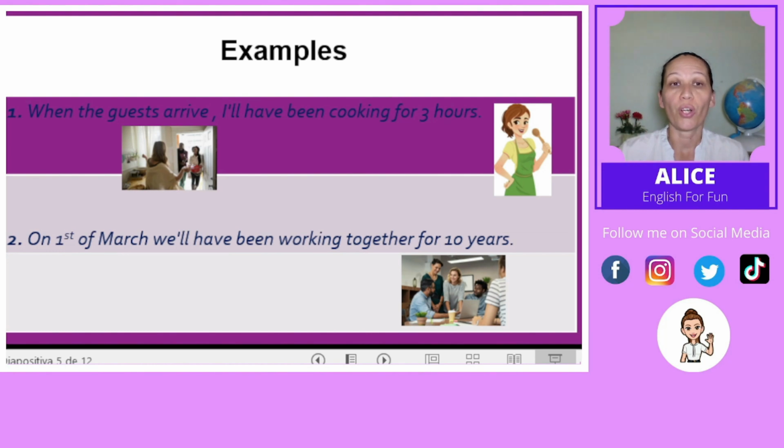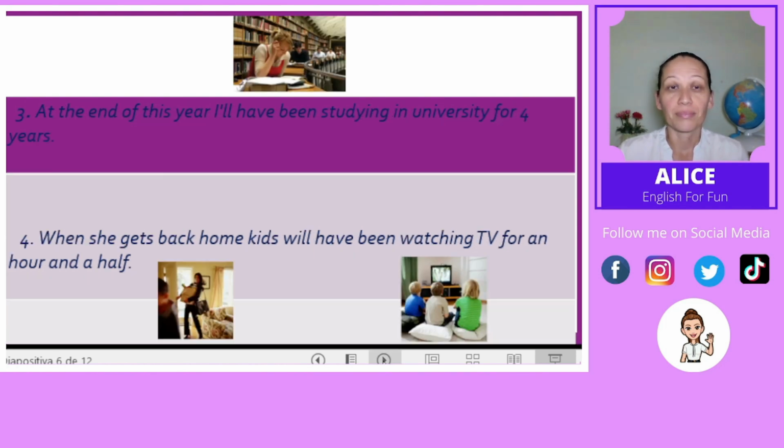Example number 2. On the 1st of March, we will have been working together for 10 years. It means again that on the 1st of March, 10 years before that day, we started to work together and we're still working together. So on the 1st of March, we'll have been working together for 10 years.